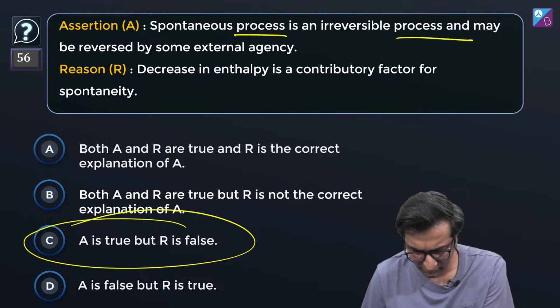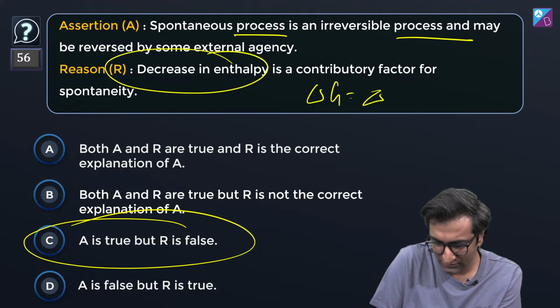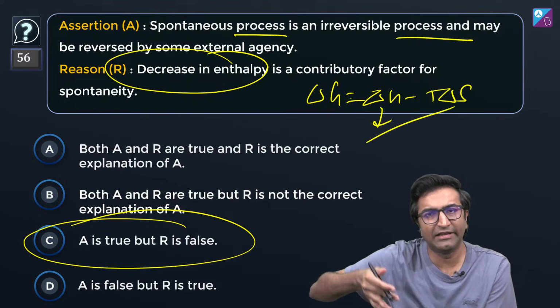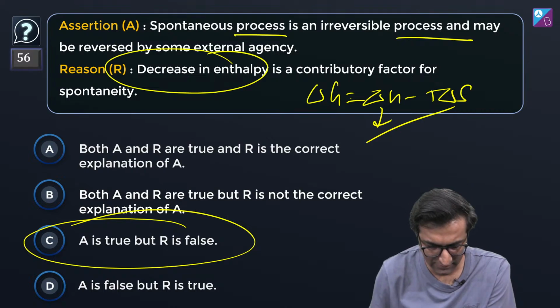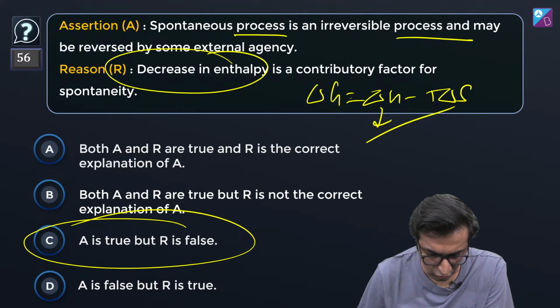Okay. Decrease enthalpy contribute factor. क्यों? Decrease enthalpy तो होता है ना. Delta G is delta H minus T delta S. तो अगर decrease हुई enthalpy, that's good. Enthalpy का decrease होना. What are you saying? Why are you saying R is false? मैं समझ नहीं पाया. मुझे तो दोनों सही लग रहे हैं.